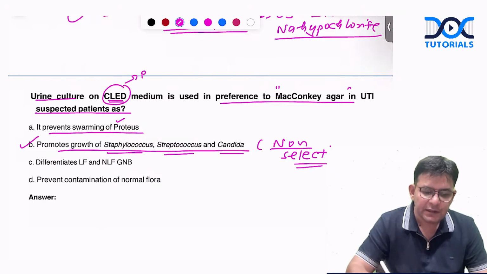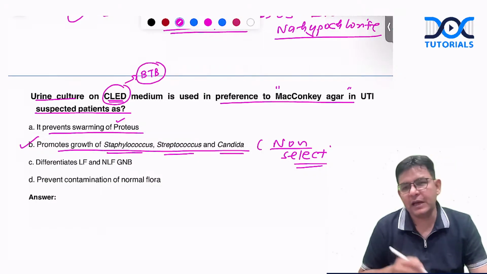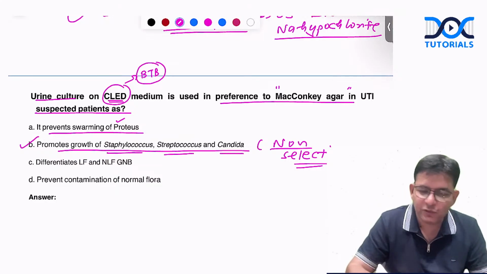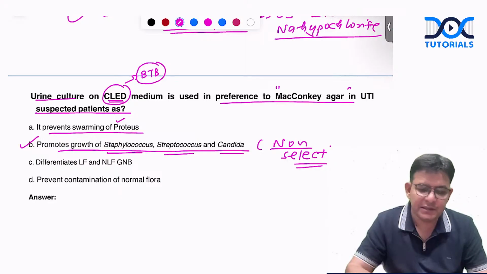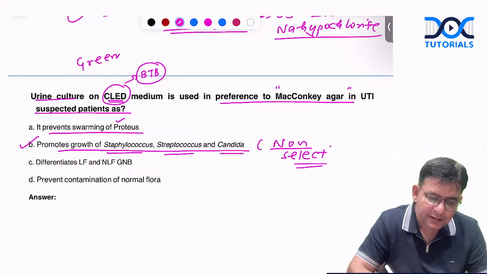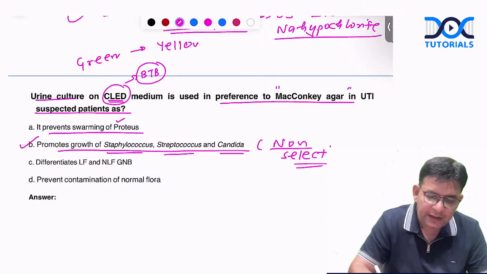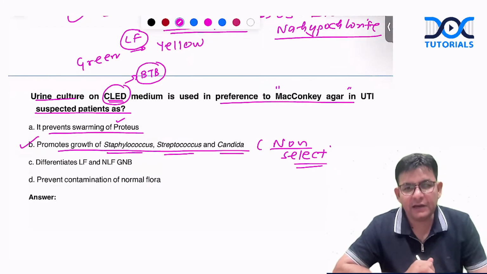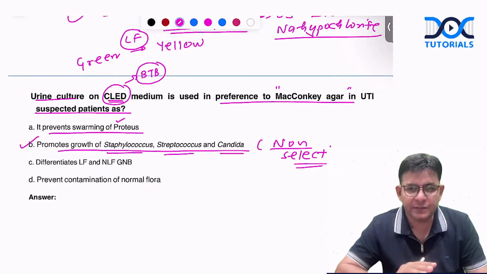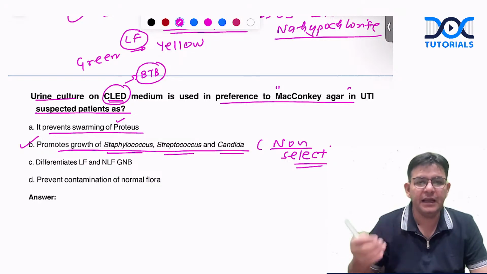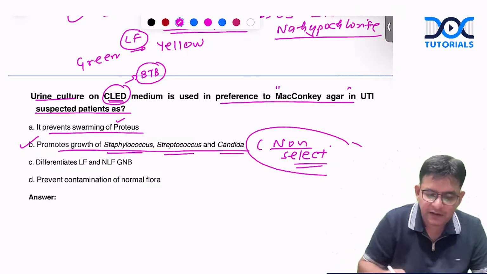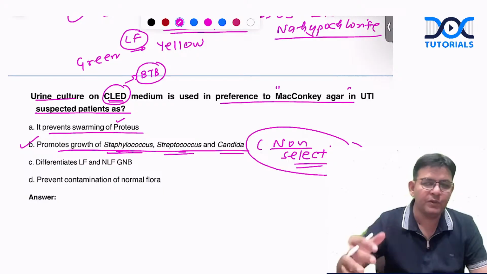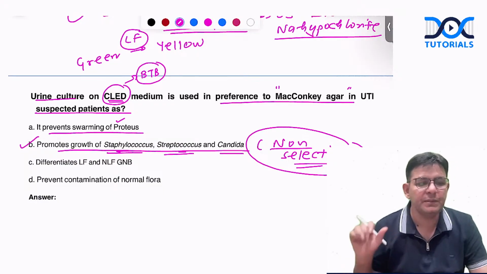Another important thing is that it has bromothymol blue as an indicator, which gives a color change. It is a green colored media, which changes to yellow if lactose fermenters are growing in it. And the lactose fermenters are what, guys? E. coli, Klebsiella, Shigella sonnei, which is also termed as LLF. So important is that it is non-selective. It allows the growth of staph, strep and Candida. That's why we prefer CLED over the MacConkey agar. So you need to remember this first of all.